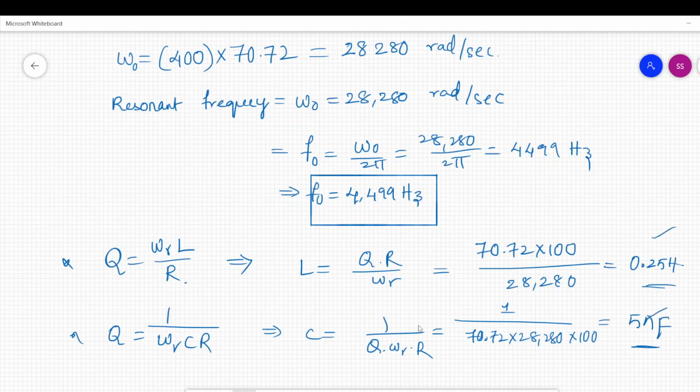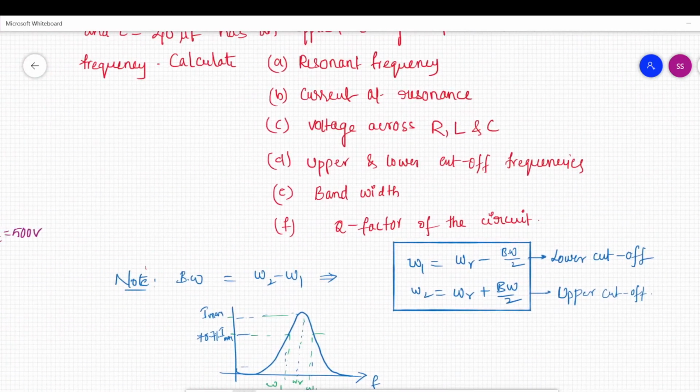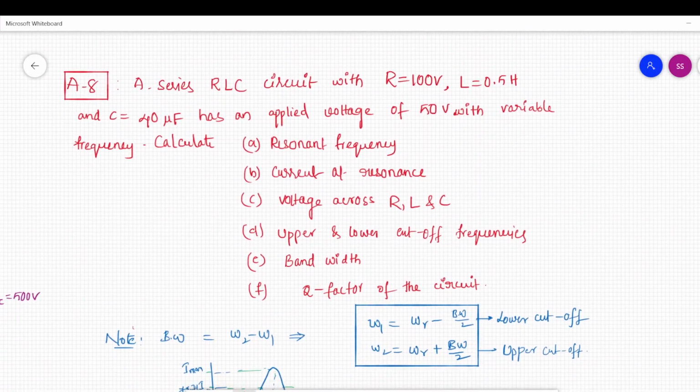I have given one problem as an assignment for you. A series RLC circuit with resistance of 100 ohms, and given inductance and capacitance, has an applied voltage of 50 volts with variable frequency. The frequency can be varied.